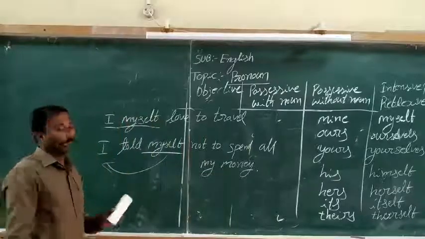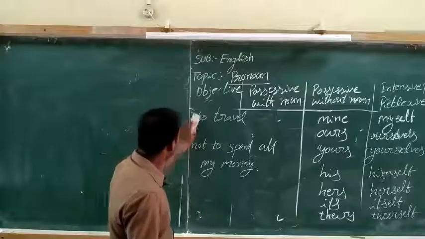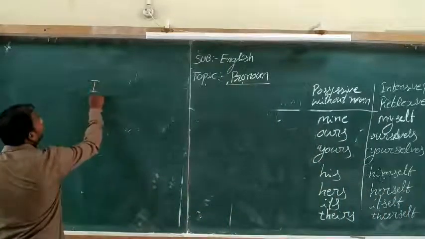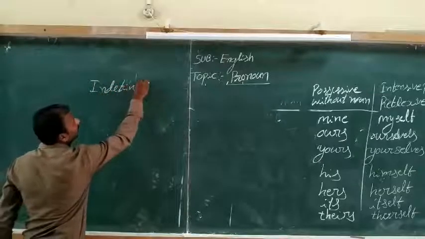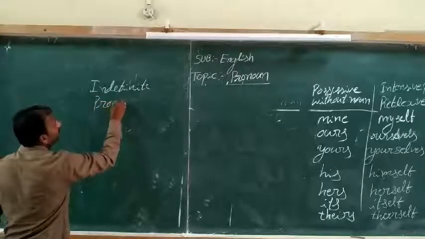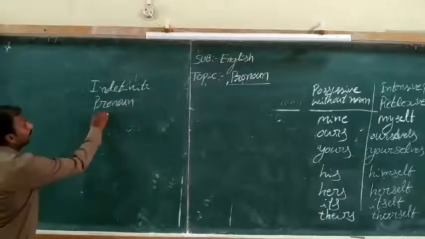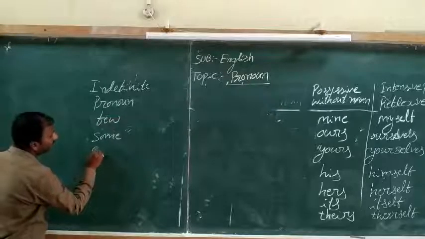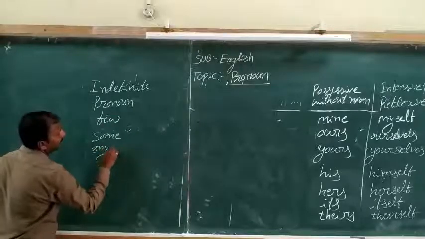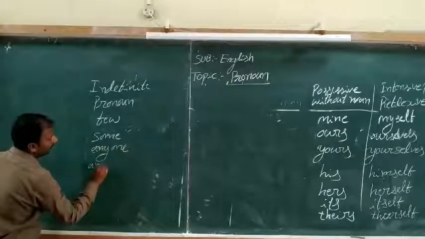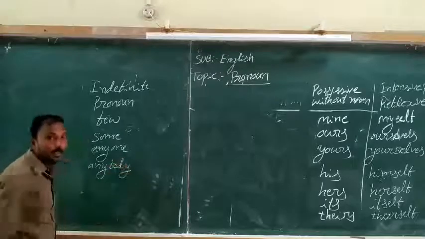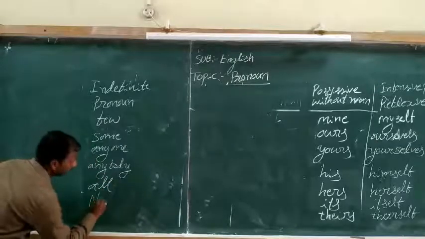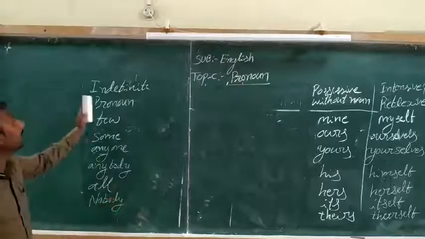Then come to indefinite pronouns. Indefinite pronouns are few, some, any, one, anybody, anything, all, and nobody. So these are all indefinite pronouns.